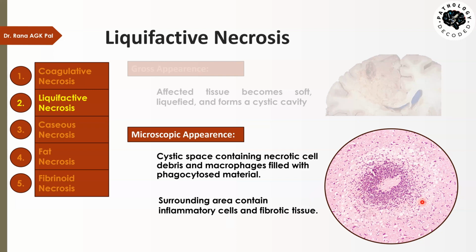The cells have died and become liquefied, and now they are being phagocytized by the macrophages. In the surrounding area, you will see a light colored zone, and then the normal tissue of normal color. This surrounding area is also a part of the liquefactive necrosis.